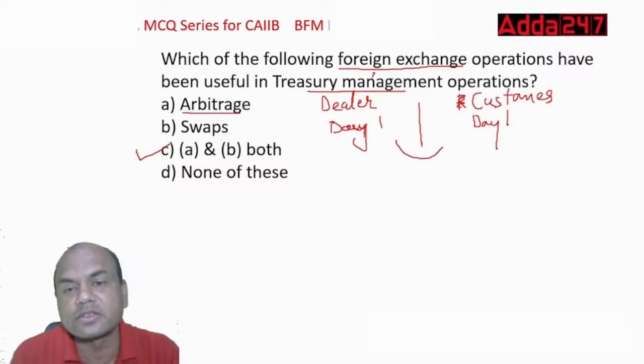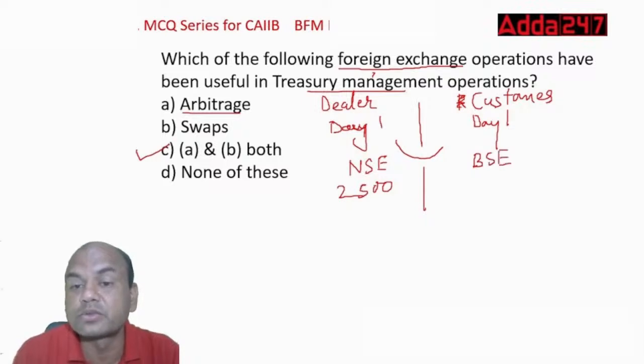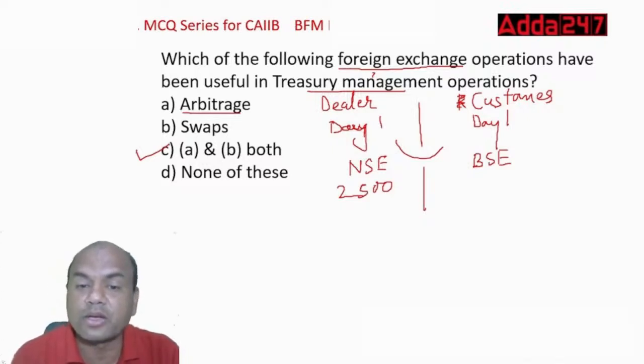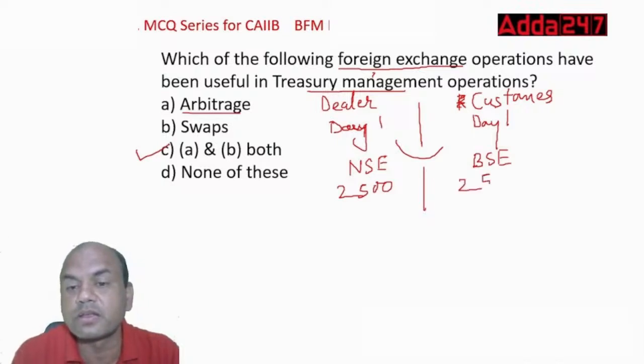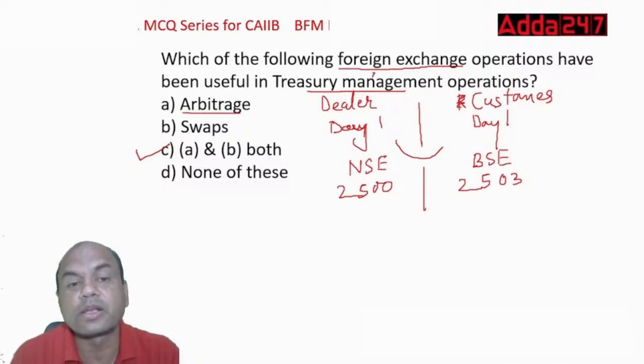Similarly, in BSE and NSE also. Suppose there is a Reliance share, and I buy it on NSE at, let's say, 2500, and immediately sell it on BSE. Suppose there is a price gap between the two exchanges, and this happens hardly for 4 seconds. It is 2500 over here and 2503 over there, a 3 rupee gap. So I'll buy 1 lakh shares here and sell 1 lakh shares there. So I earn 1 lakh into 3, 3 lakh, in 4 seconds. That is arbitrage.